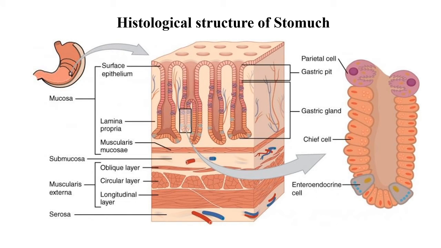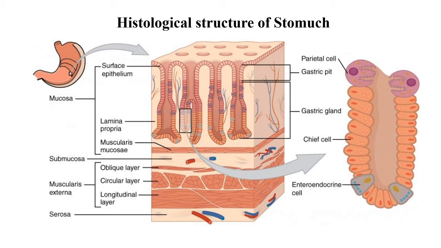This slide shows the histological structure of the stomach. Broadly, the transverse section of the stomach wall shows four important layers, that is serosa, muscularis externa, submucosa and mucosa. Serosa or adventitia is the outermost layer of the stomach wall. The second layer, muscularis, is highly muscularized. It includes circular, longitudinal and oblique layers of muscle.